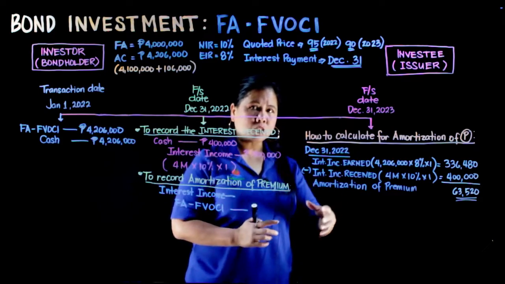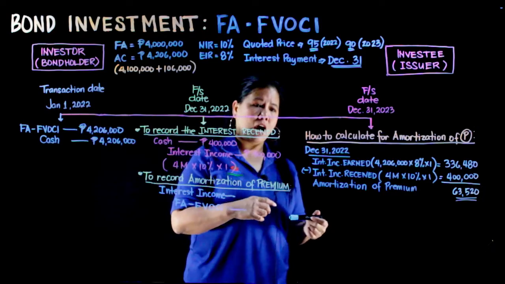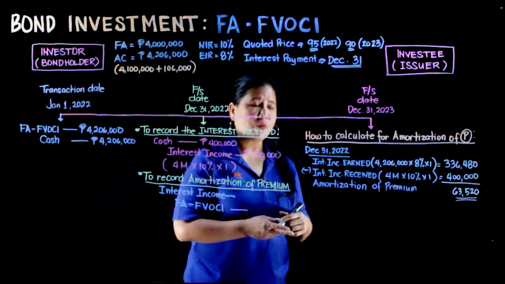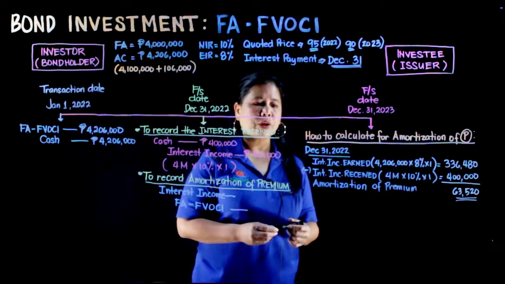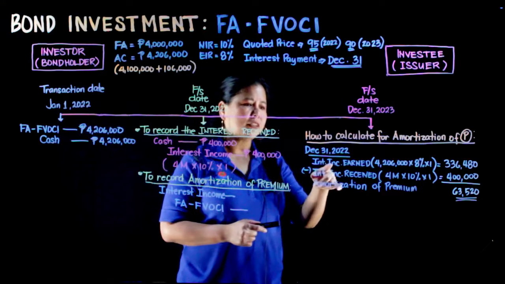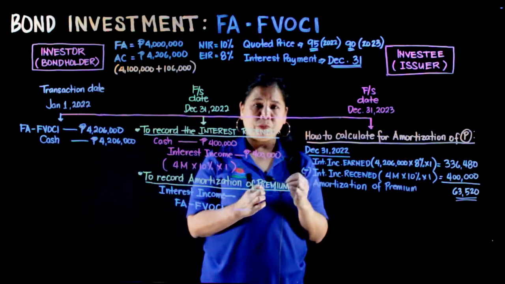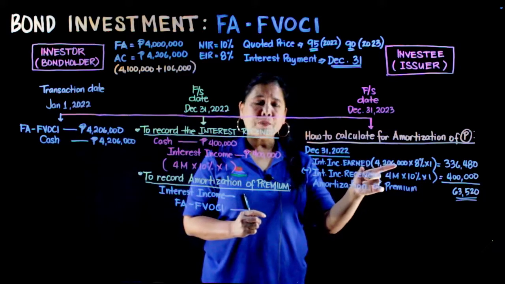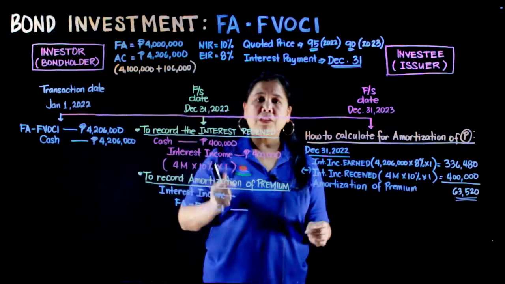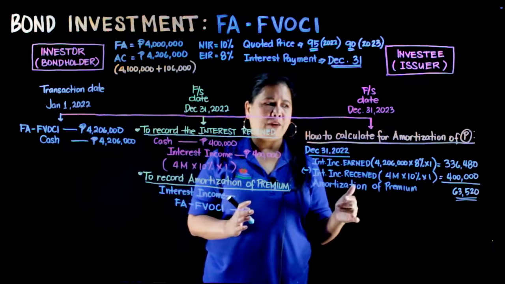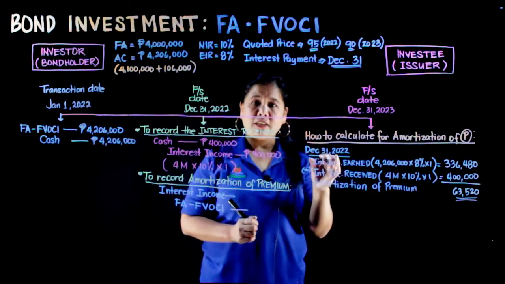So, in this practice question, we start with the interest income earned. Our formula for interest income earned is the carrying amount times the effective interest rate times the time.